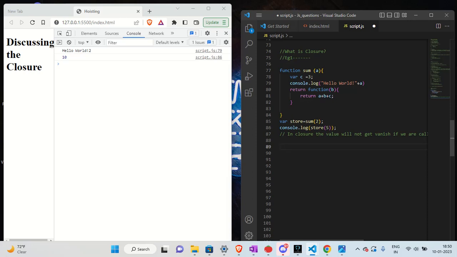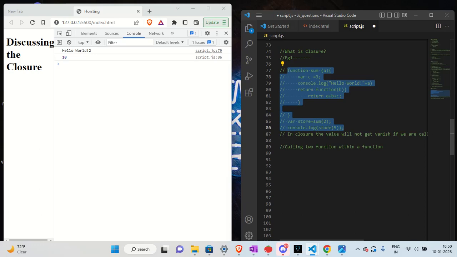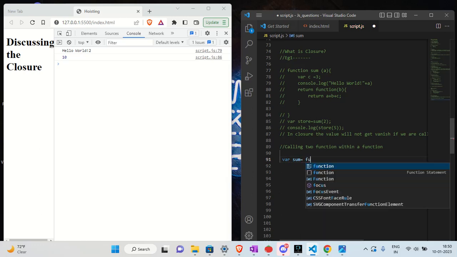Now let me go with a different example. In this example we are calling two functions within a function. Let me put this in a comment so it will be a much clearer view. Let me write var sum. We are defining a new variable, and the thing is that we can store a function in a variable, and we can return a function also.